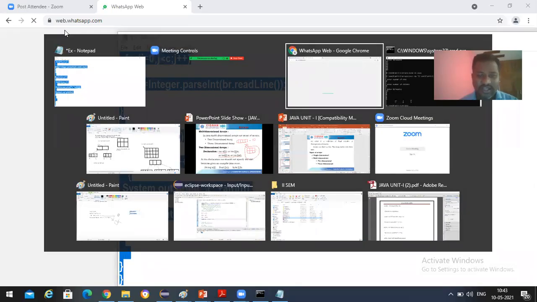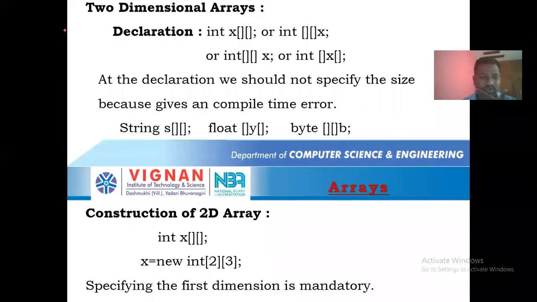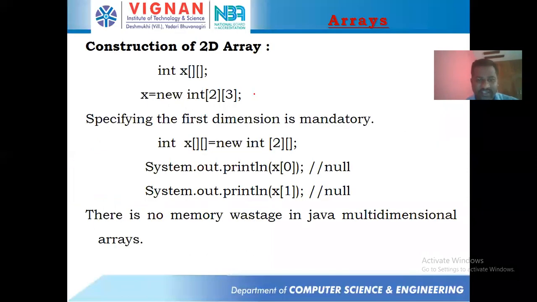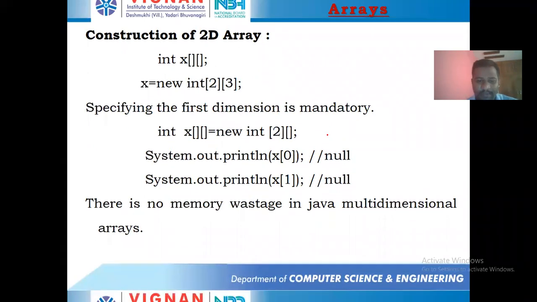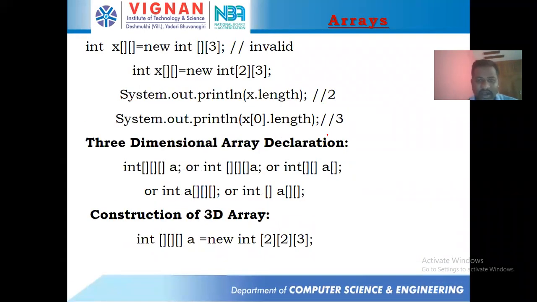So next, what we have in the PPT, let's go through that fast. Construction we have already seen, and the first dimension is mandatory. If you don't specify the second dimension, nothing is going to happen. And we can take x.length. This is very important, students.